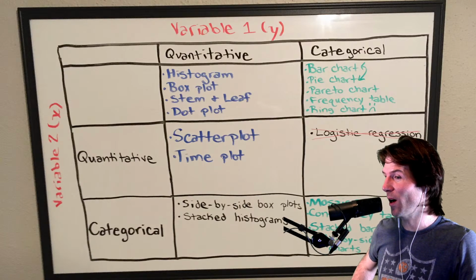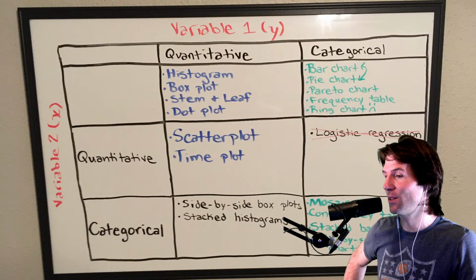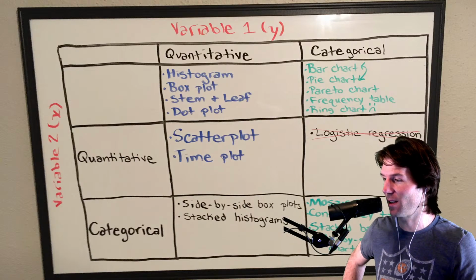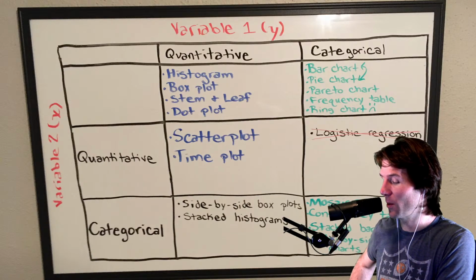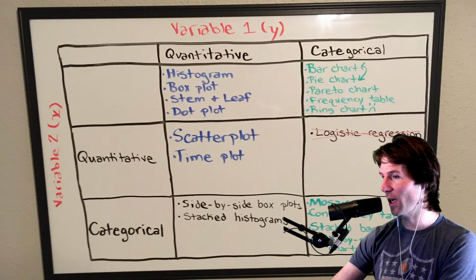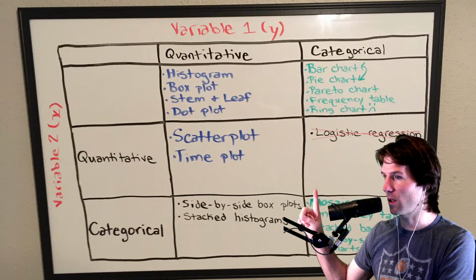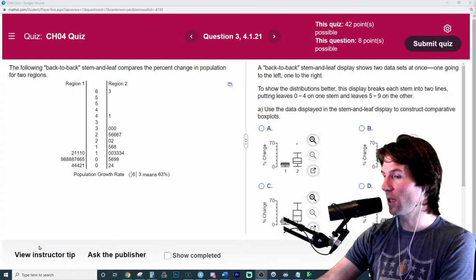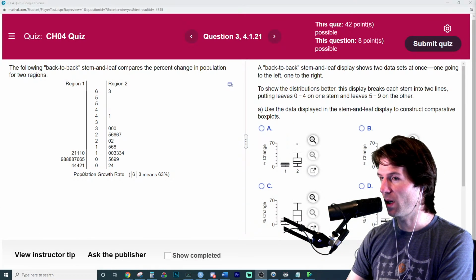So it's always more graphics. Like you could do stacked box plots technically. There's lots of things you can do that we don't have on here. This is just almost the beginning, but the main key components. So back-to-back stem and leaves should be a categorical X and a quantitative Y. And if you look at the axes, you do see this is breaking apart into categories, and this is quantitative.